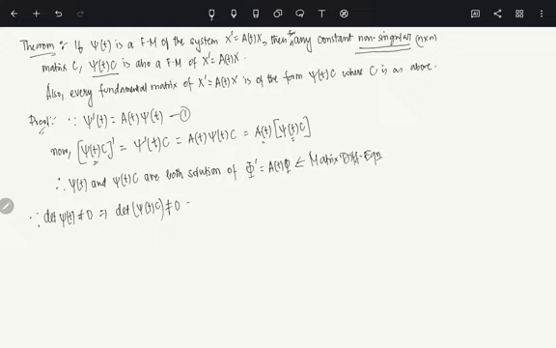Now we have to show the converse part. So what is the converse? Let's say any two fundamental matrices are given to you. We have to show that one is a constant multiple of another.